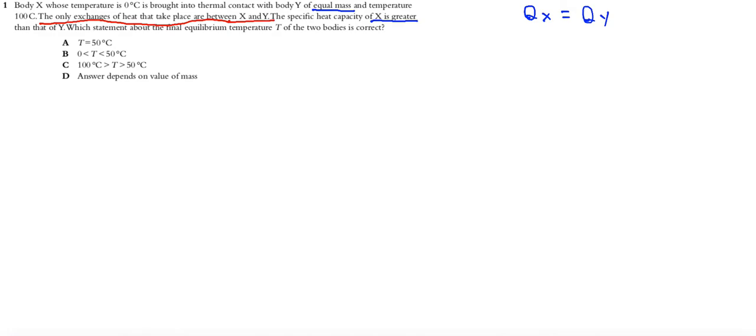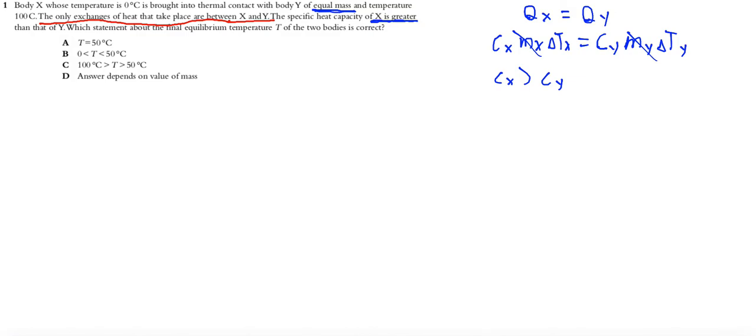Both objects change temperature. There is nothing about change of phase. Okay, so we can write that specific heat capacity of X times mass of X times change of temperature of X must be exactly the same as specific heat capacity of Y times mass of Y times delta T, the change of temperature of Y. And it's written they have equal mass, so mass of X is the same as mass of Y, and it's written that the specific heat capacity of X is greater than that of Y. So we can write that Cx is greater than Cy.